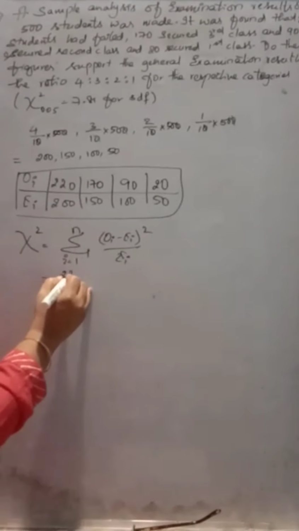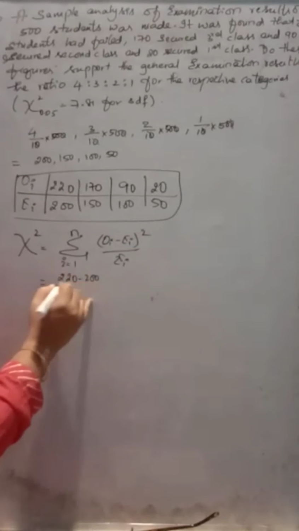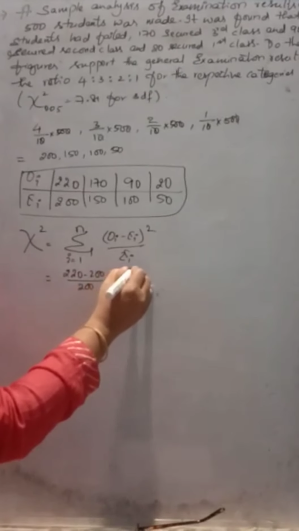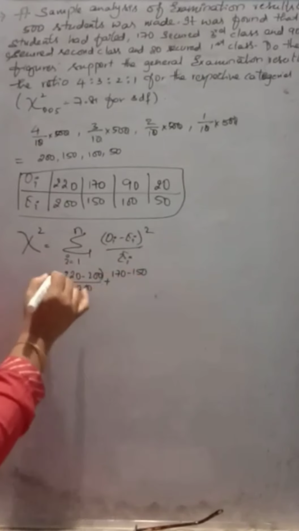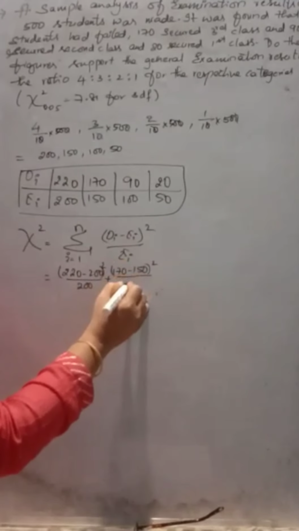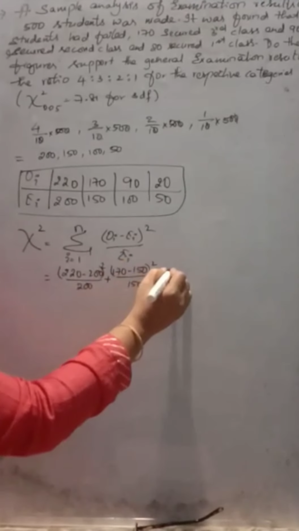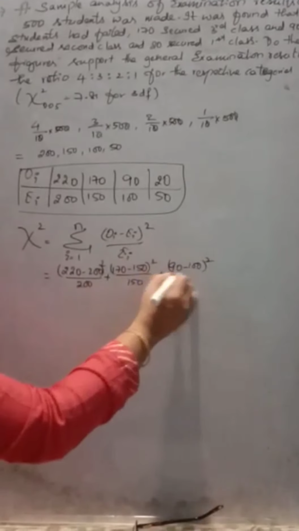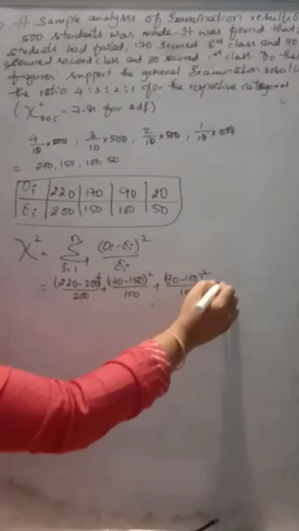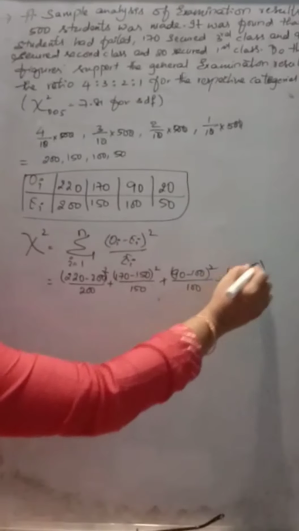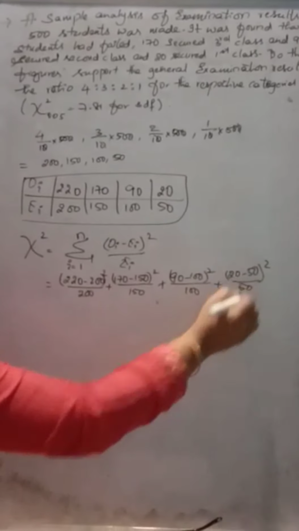That is (220 minus 200) whole square divided by 200, plus (170 minus 150) whole square divided by 150, plus (90 minus 100) whole square divided by 100, plus (20 minus 50) whole square divided by 50.